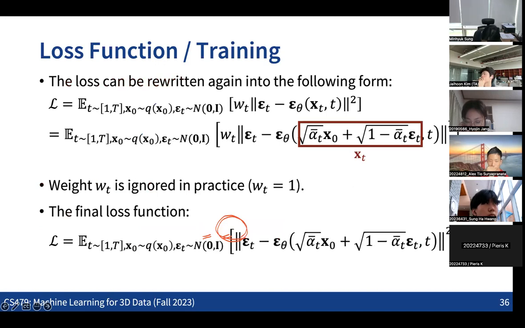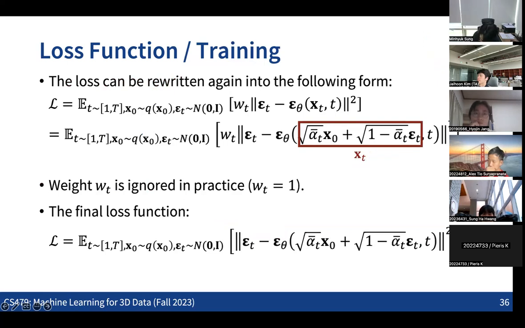So in the neural net training, what we are basically going to do is that given the x0, we are sampling the epsilon t in a way that we can jump from the x0 to the xt. So from an arbitrary x0, we can sample the xt by sampling the epsilon t and computing this. And this becomes the xt, right?